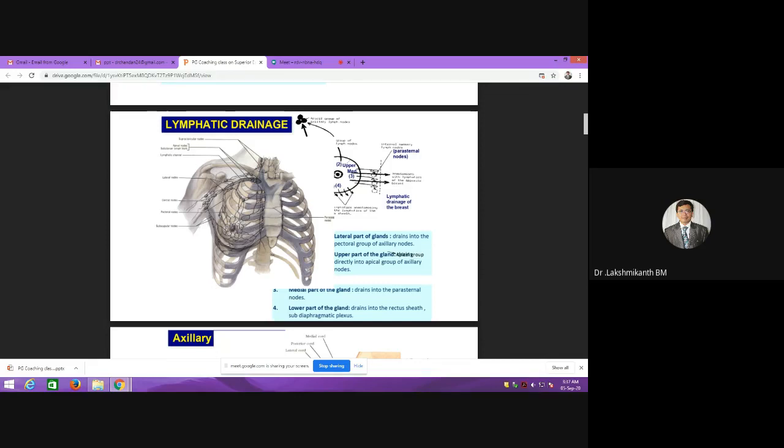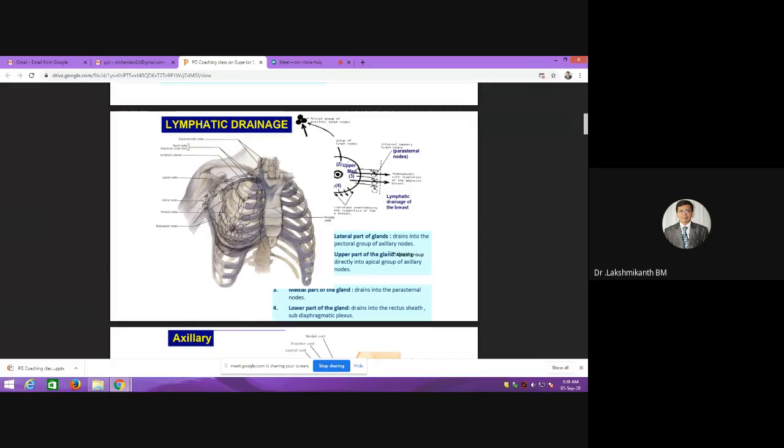If you go towards the medial side, you can see some lymph nodes here on the medial side towards the sternum. These lymph nodes are called the parasternal group of lymph nodes. And if you go to the upper part, we have the axillary group of lymph nodes.